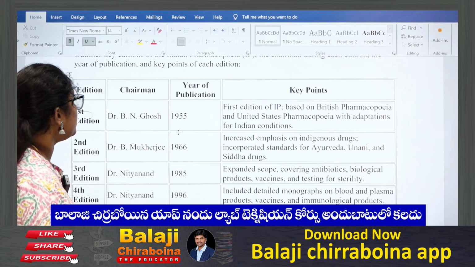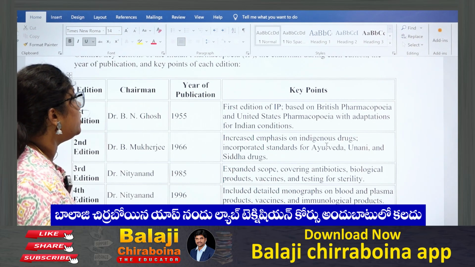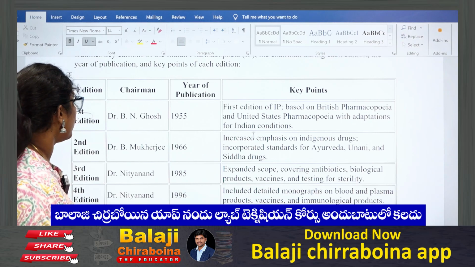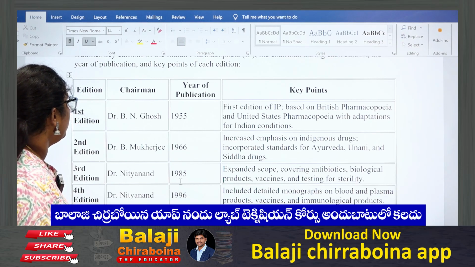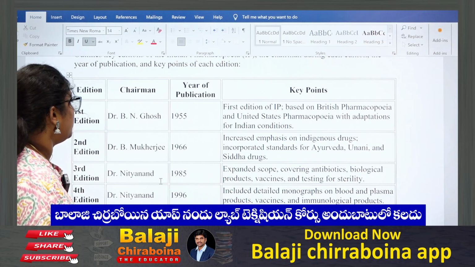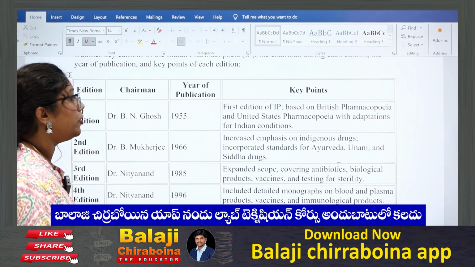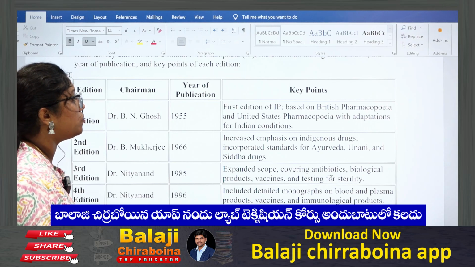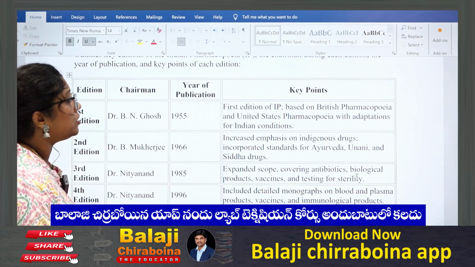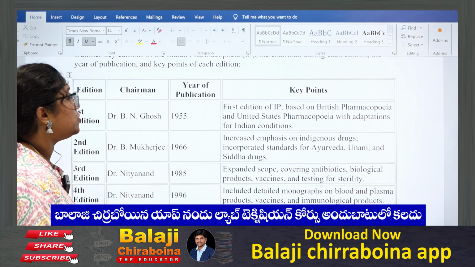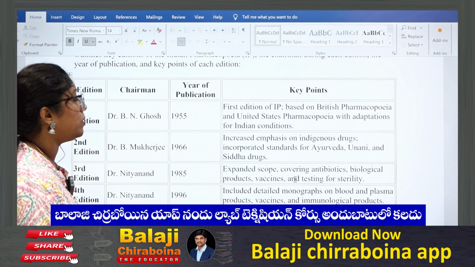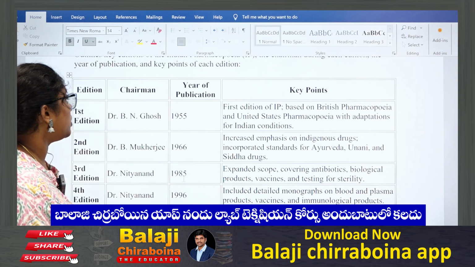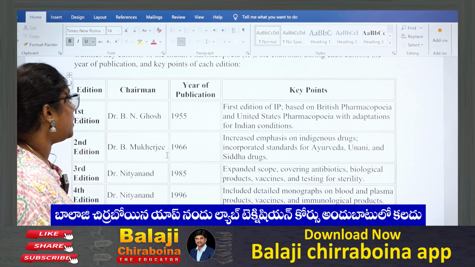Second edition, Dr. B. Mukherjee, 1966. It's about Ayurveda, Unani and Siddha drugs. Third edition was published in 1985 under the chairmanship of Dr. Nityanand. Here they have covered antibiotics, biological products, vaccines, and testing for sterility. They will ask in which year's edition vaccines and testing for sterility were published, giving options like 1985, 1966, 1955. So we have to write 1985.